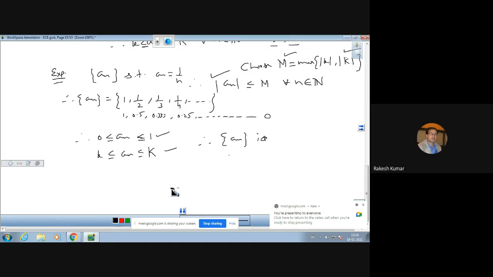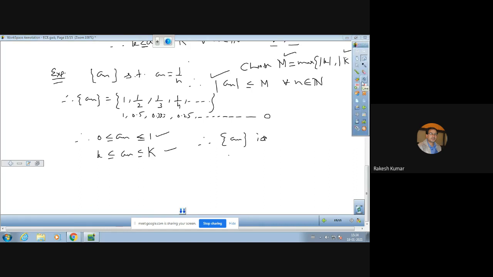So let us continue with the boundedness of the sequence. We were discussing this example, whether the sequence is a bounded sequence or not. Now we have taken the example that an is a sequence such that an is 1 upon n, for all the natural numbers 1, 2, 3, and so on.